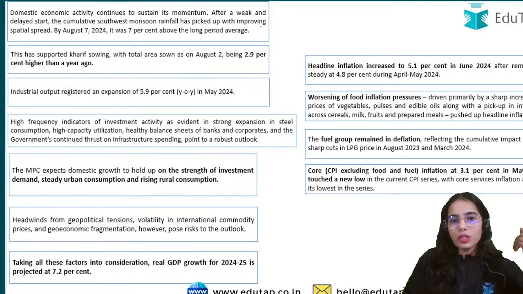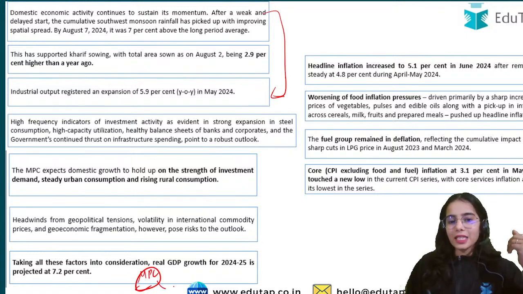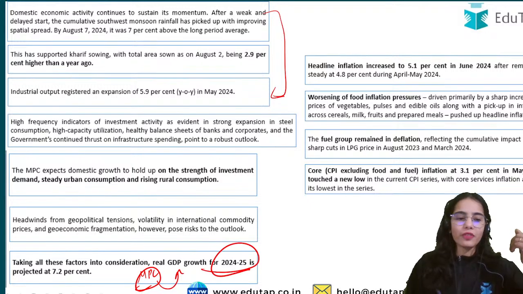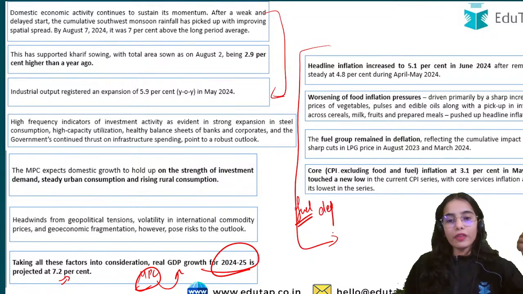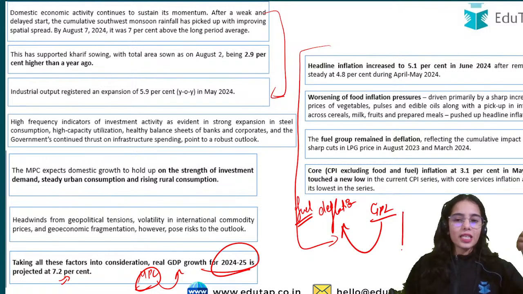Taking all the different factors into consideration, the Monetary Policy Committee has said that the real GDP growth for 2024-25 is projected at 7.2%. On inflation, there is fuel deflation coming, the general price level in the fuel category is going down.